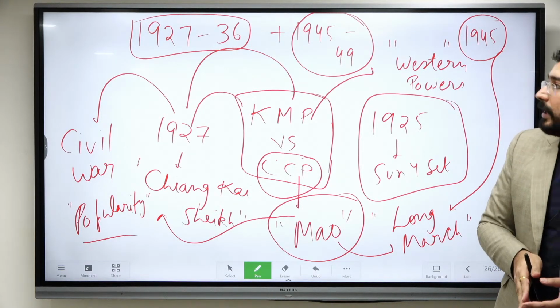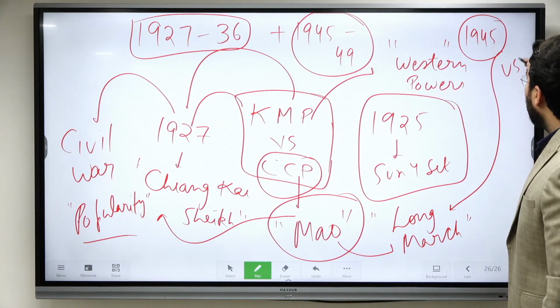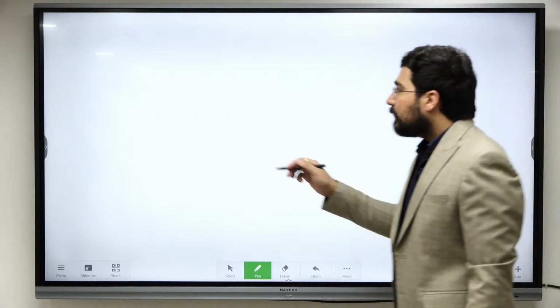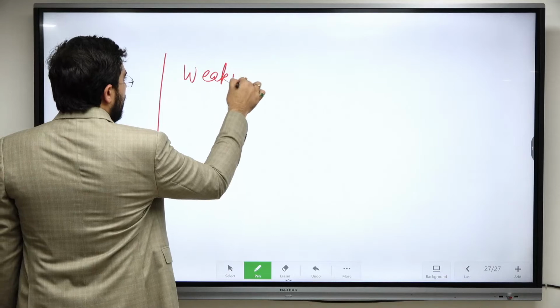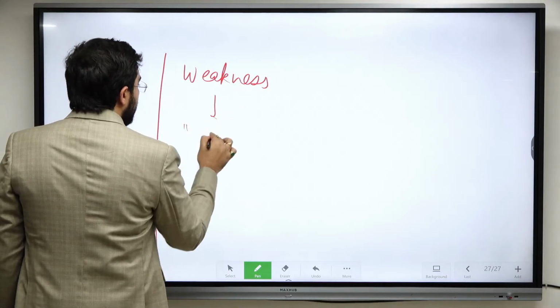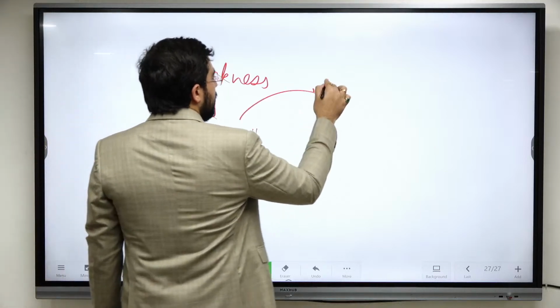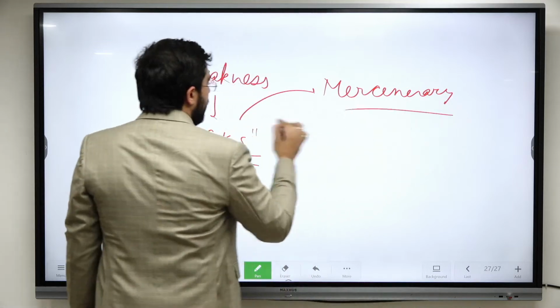And by 1945, when the civil war resumes, even the USA is going to help the party of Chiang Kai-shek, but there were some weaknesses in his party, and the biggest was that their army was mercenary.